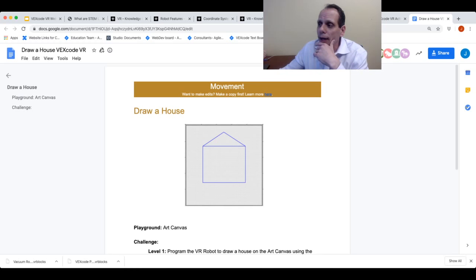Here, if I want to learn how to make edits, I can make a copy. And this takes me to the knowledge base article here that walks me through how to do that. You have to be logged into a Google account. But once you do that, it will show you how to make a copy. And now if you want to add stuff to it, if you want to take some things away from it, whatever it is that you want to do, you can go ahead and do that built into these activities, okay?